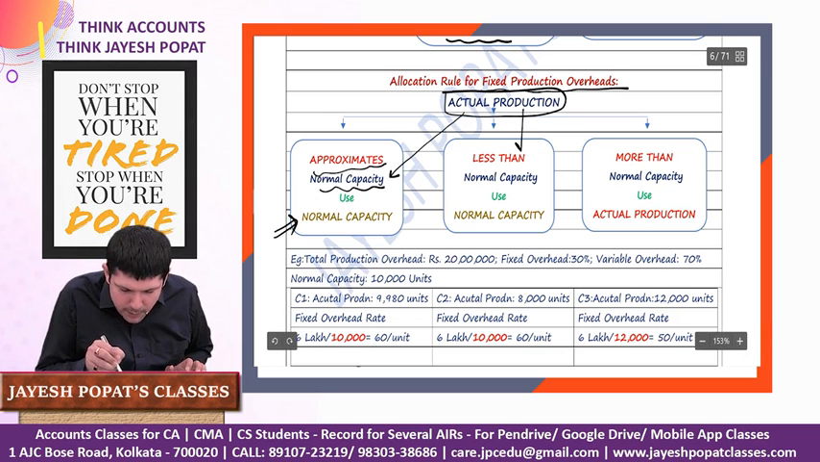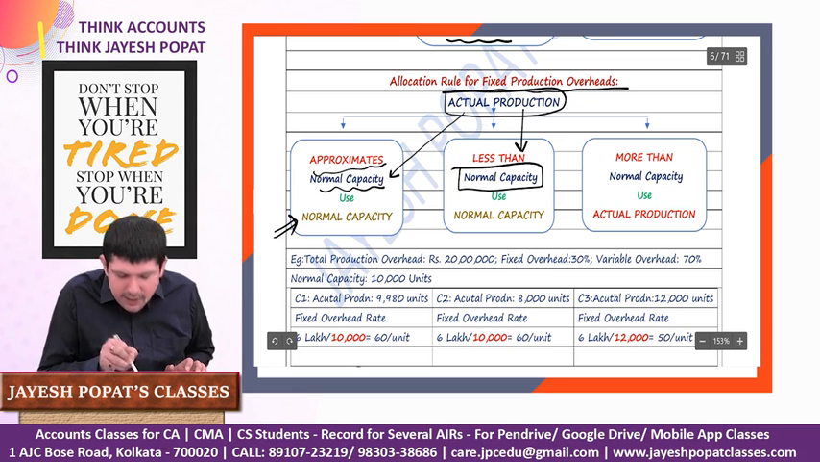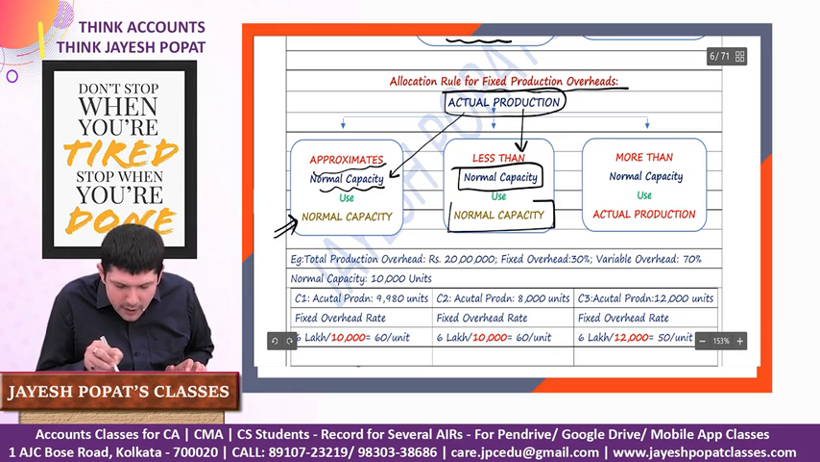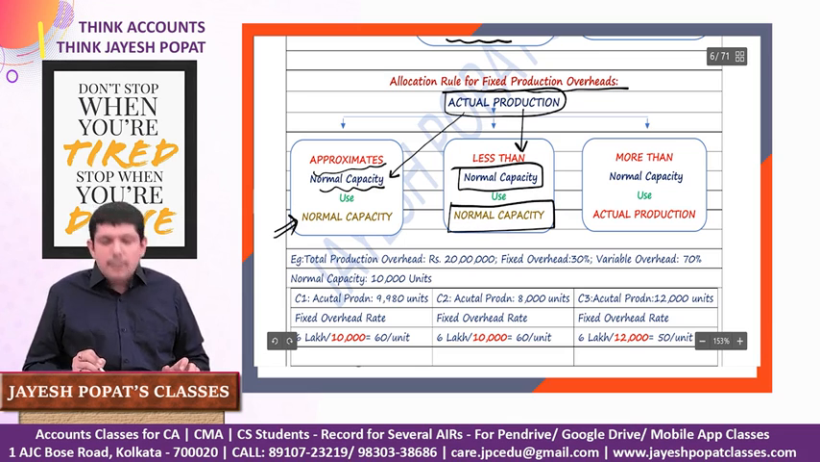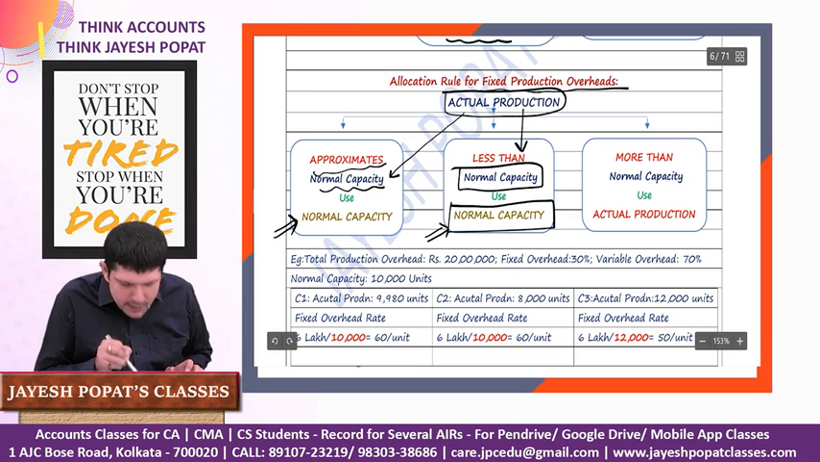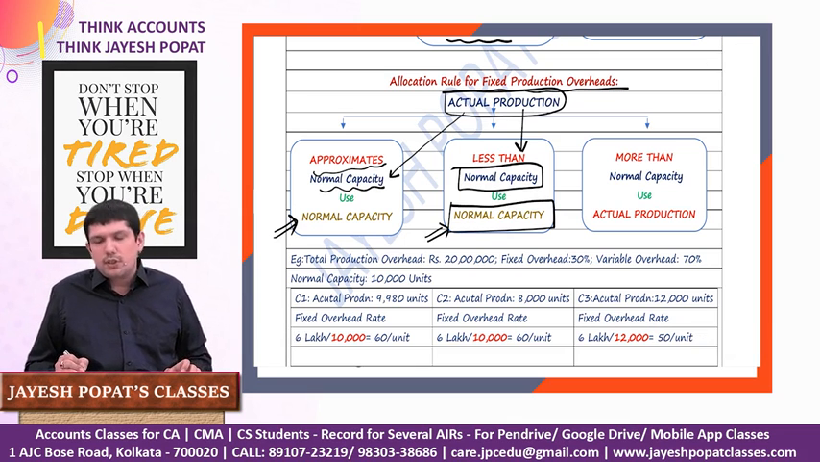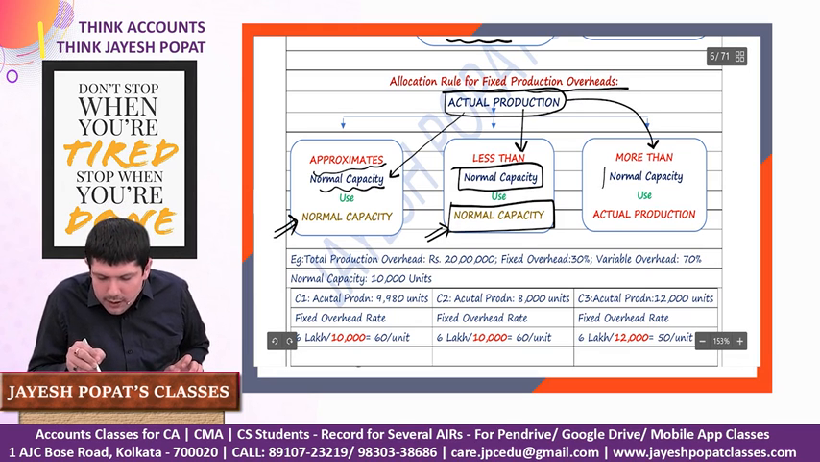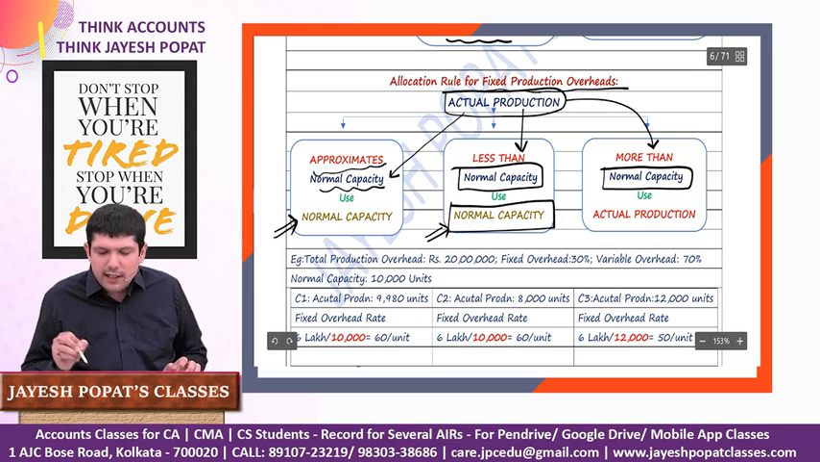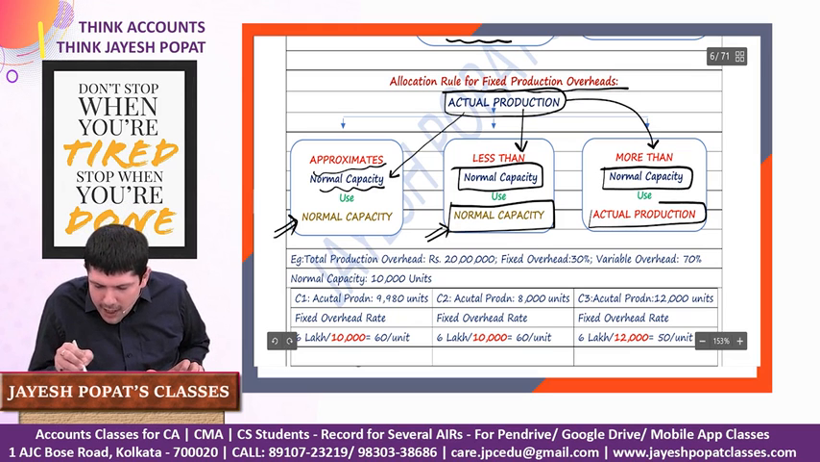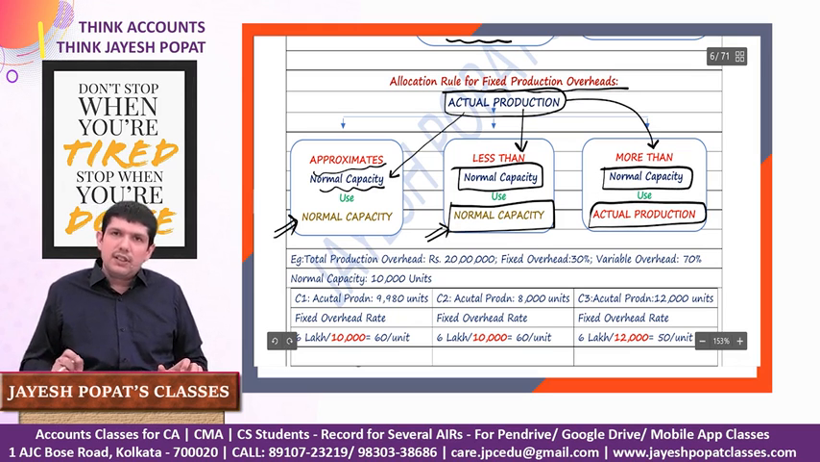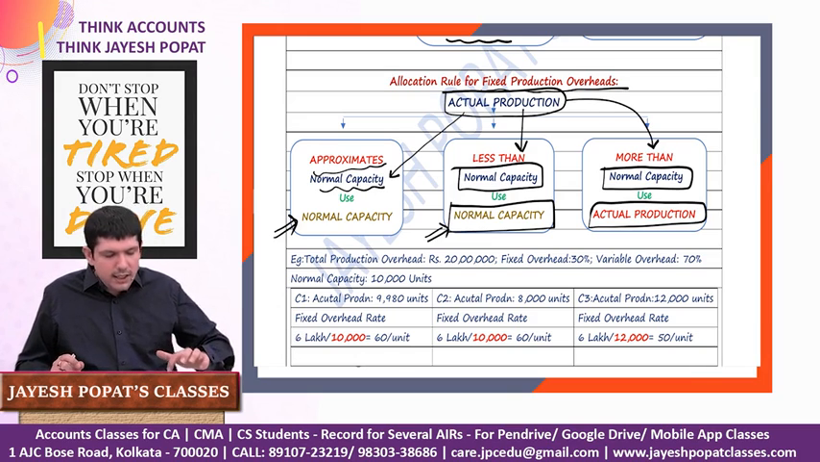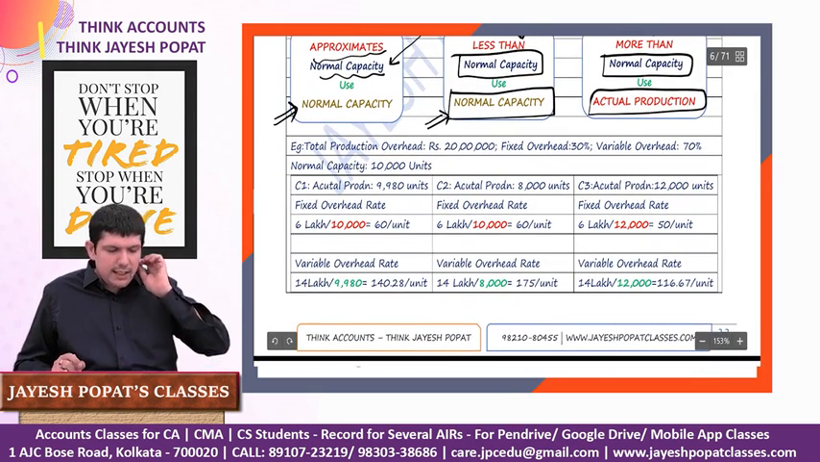But if your actual production is less than your normal capacity, still you will not take the lower number, but you will take the normal capacity as the denominator for calculating the fixed overhead rate. But if your actual production is more than the normal capacity of the factory, then you need to use the actual production that you have achieved during the year for calculating the fixed overhead rate. Let us take an example.